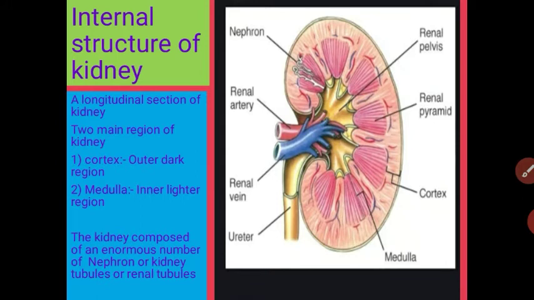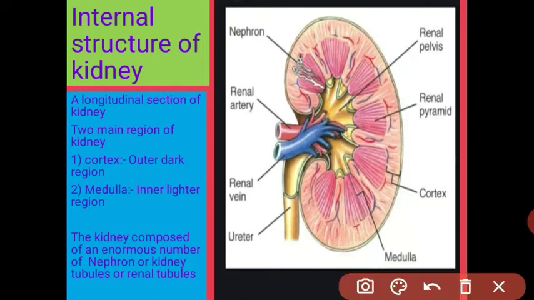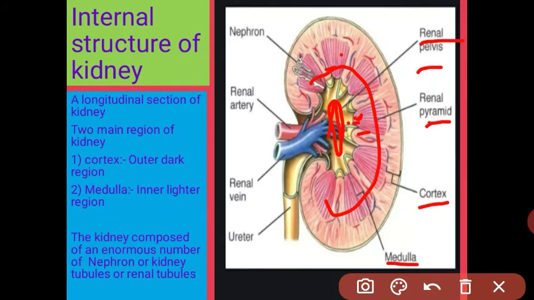There are three main parts of the internal structure. The outermost part of the kidney is called the cortex region. Next to the cortex is the medulla, and the inner part is called the renal pelvis. This strip-like structure is called the renal pyramids, and the apex of the pyramid is called the papilla. This papilla opens into the renal pelvis, and the urine first enters the renal pelvis,